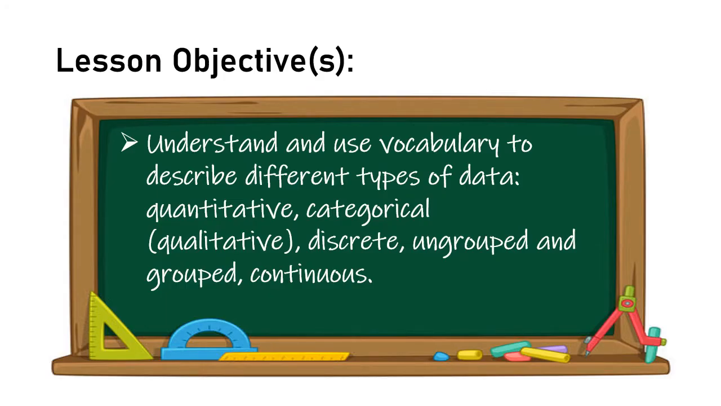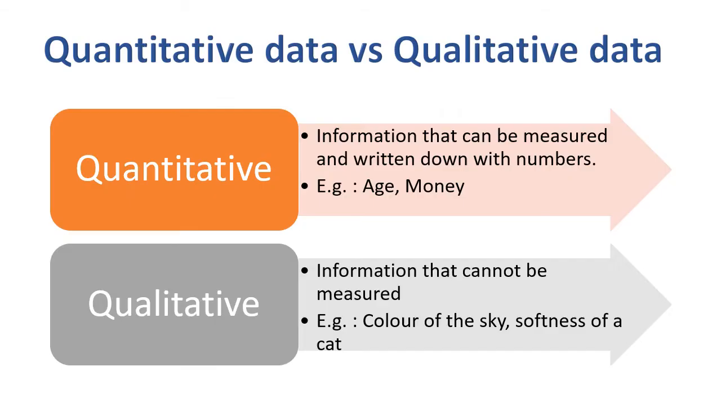By the end of the lesson, you should be able to understand and use vocabulary to describe different types of data: quantitative, qualitative, discrete, and continuous. Now let's compare quantitative and qualitative.